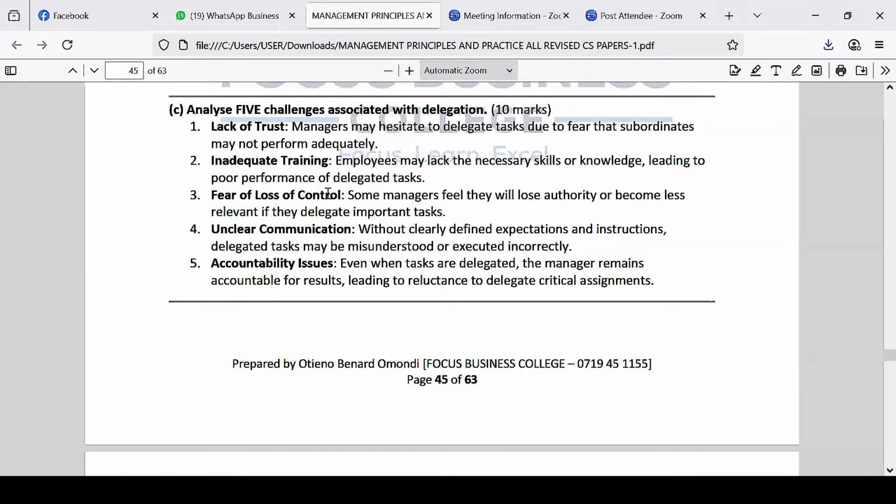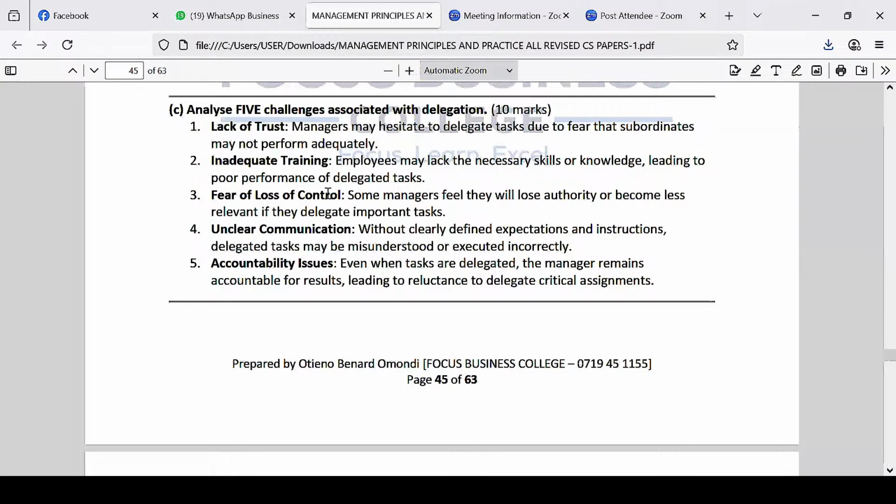And then number five is accountability issues. Even when tasks are delegated, the manager remains accountable for results, leading to reluctance to delegate critical assignments. So we talked about responsibility or accountability. It means as a manager, even if you delegate a task to somebody, let's say for example, HL is my manager. If HL delegates duty to me, and then I do it wrongly, HL will still bear maximum responsibility, and he is accountable for the wrong deeds that I've done. You delegate tasks, but not responsibility, or accountability.